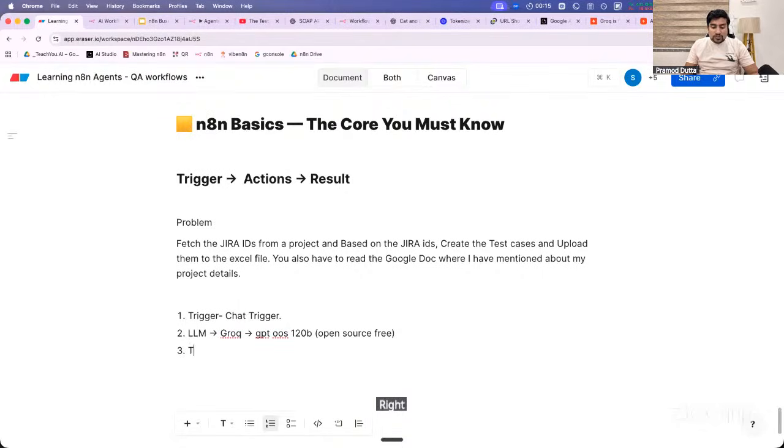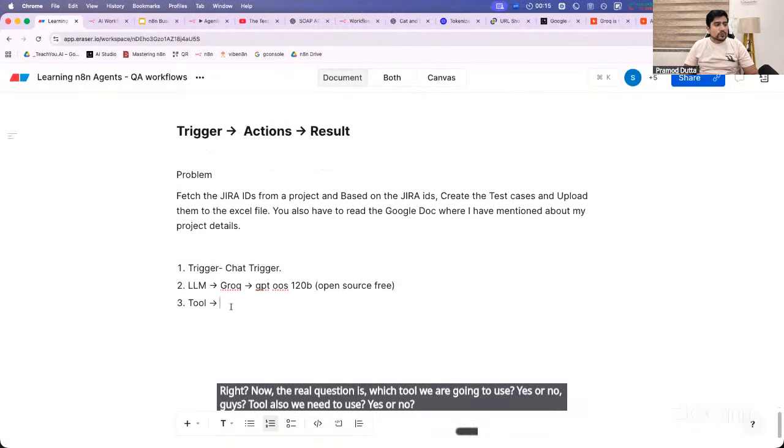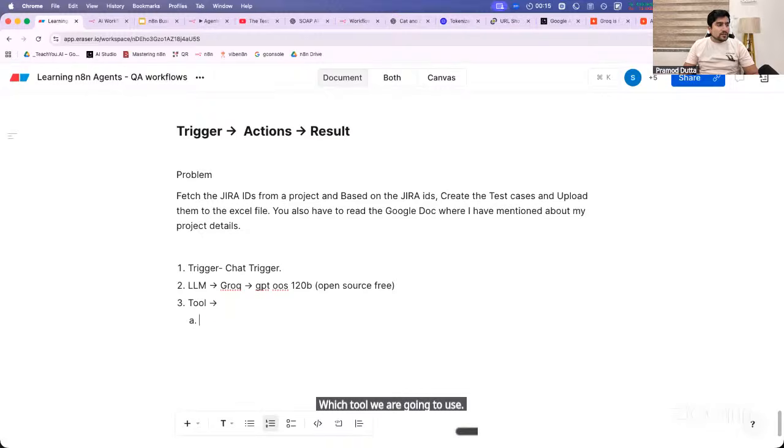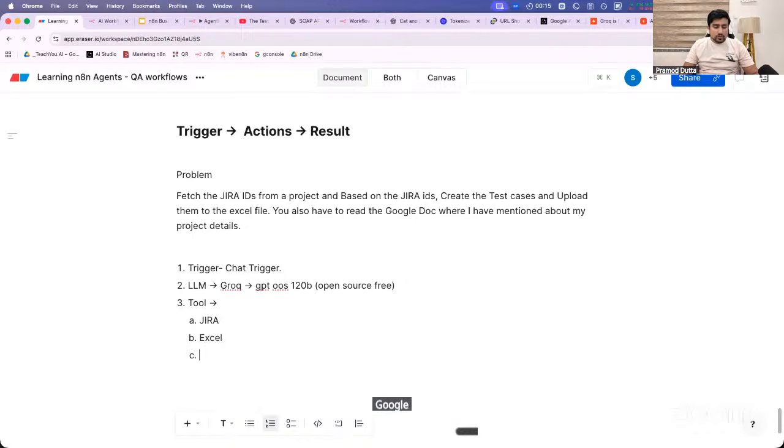Now the real question is which tool we are going to use. Yes or no, guys? We need to use a tool also. Which tool are we going to use? There are three tools we are using. The tools are Jira, guys, Jira, Google Excel sheet, and Google Doc. With me? Google Excel sheet and Google Doc, right? Yes or no?